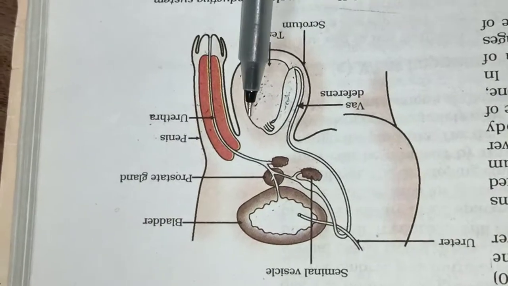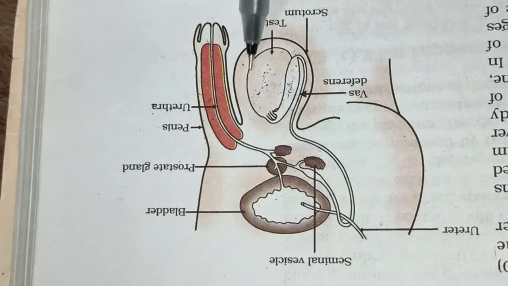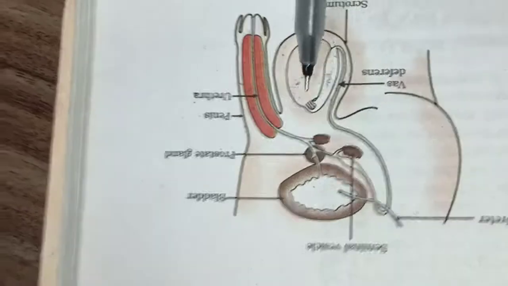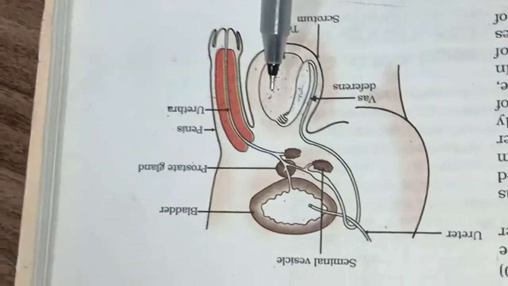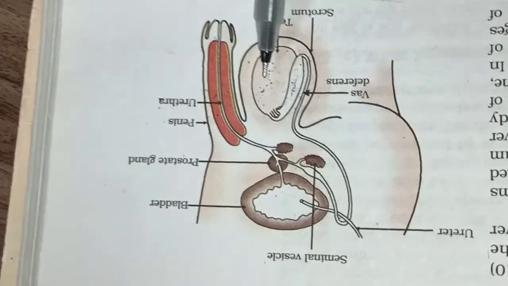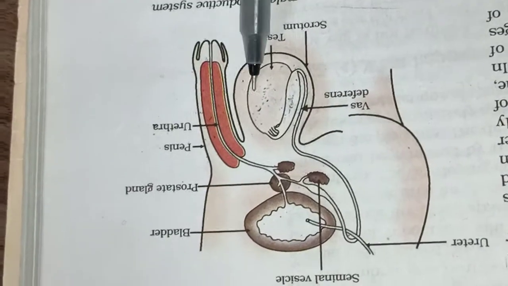These are the testes. They are always oval in shape, and they are responsible for the release of the testosterone hormone.